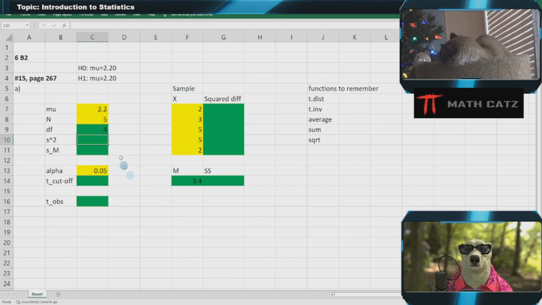So there are a few steps here for calculating the variance of this sample. First of all, the square of the difference between the raw score and the sample mean. I have to tell Excel with an equal sign that I'm going to do a calculation, or a function is what it calls it: the raw score, take away the mean, and then I'm going to square that.